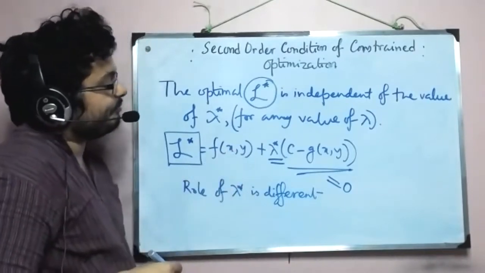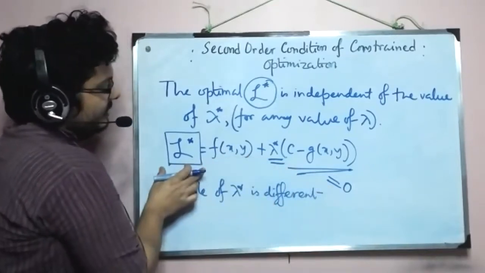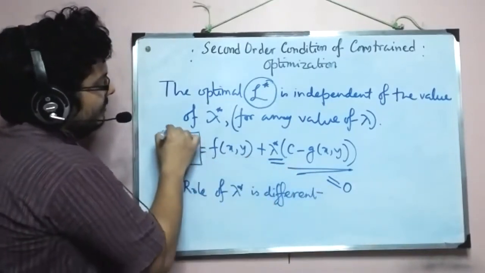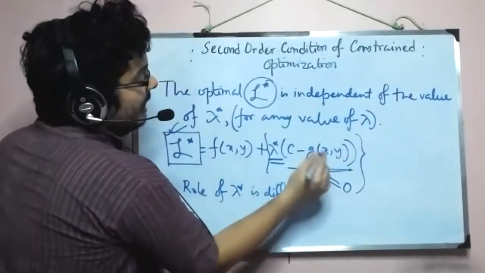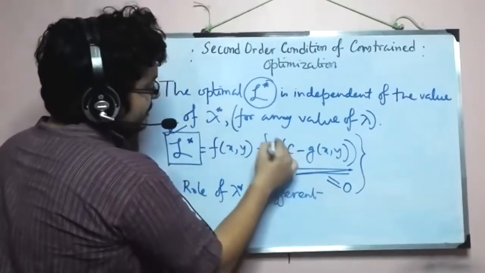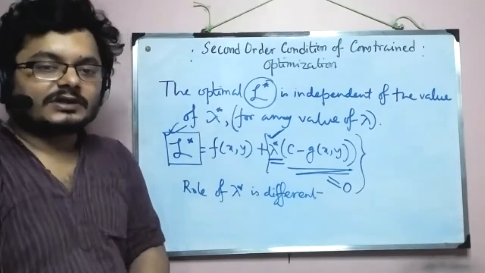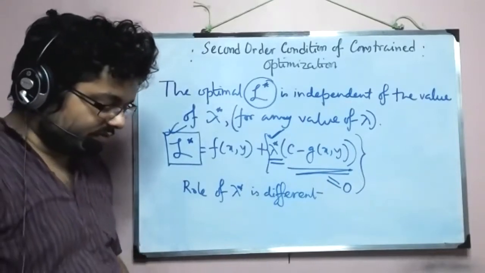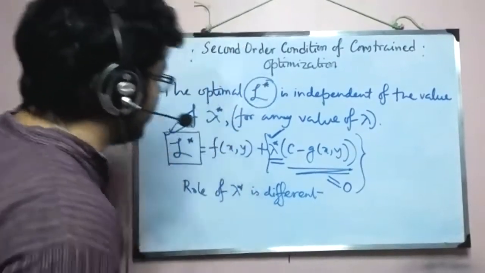And this is why, as we have shown, while calculating this, this entire portion becomes 0, and because this portion becomes 0, it doesn't count whatever we write here. All right, so keeping that in mind, we will move into the derivation of the second order condition.